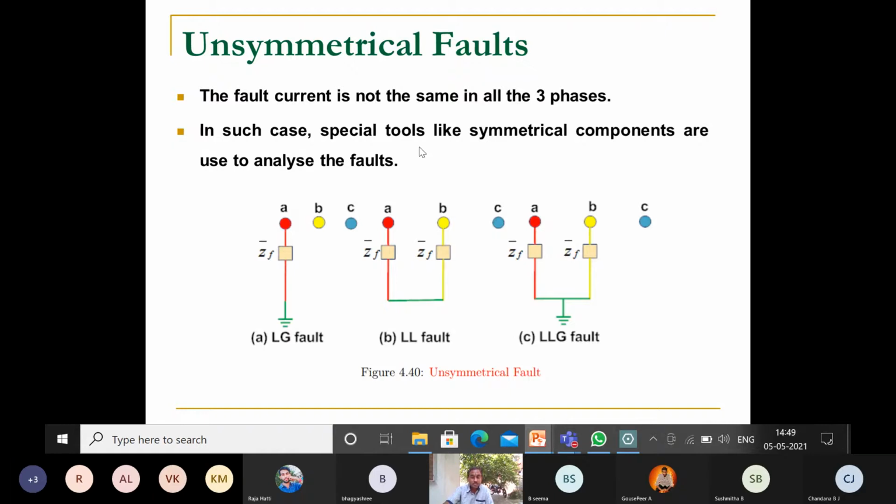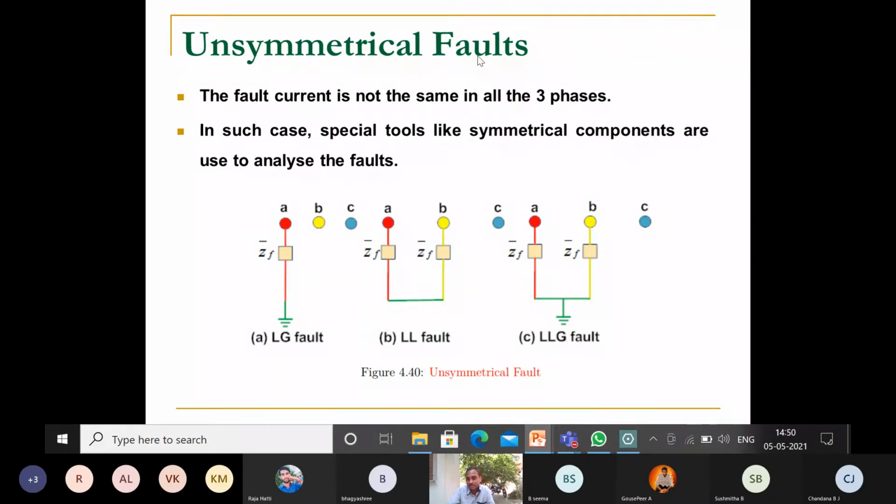In such cases, special tools like symmetrical components are required to analyze the fault. In the case of symmetrical fault, no special tool is required. Directly we can analyze the symmetrical fault, because the system is balanced. In the case of unsymmetrical fault, the system is unbalanced, so for that purpose we require symmetrical components. The next chapter is symmetrical components, where we will discuss in detail what a symmetrical component is. By using that tool, we will analyze the unsymmetrical fault. That is called unsymmetrical fault analysis.